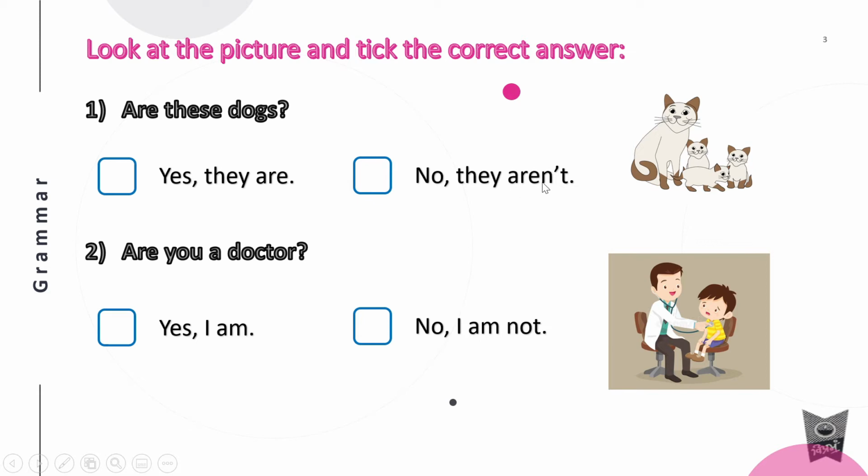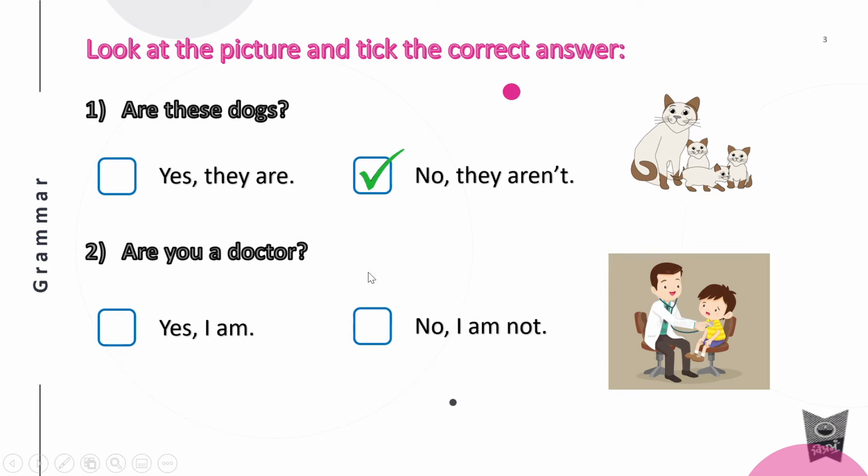No, they aren't. Tell me, are they dogs? No, no, they are not dogs. So, how will you answer? No, not like that. You have to say, no, they aren't. How is this spelled? Aren't. No, they aren't. So, I am going to tick mark over here. Okay, understood? Okay, next.